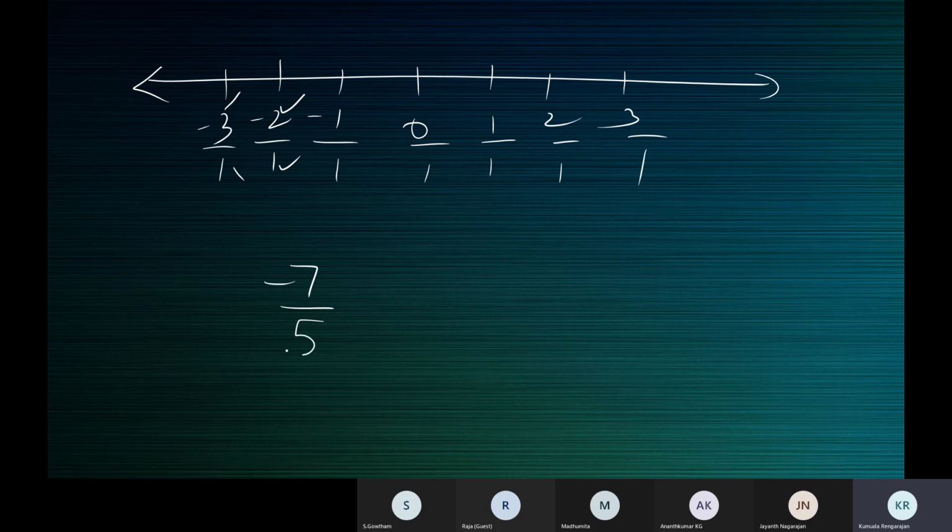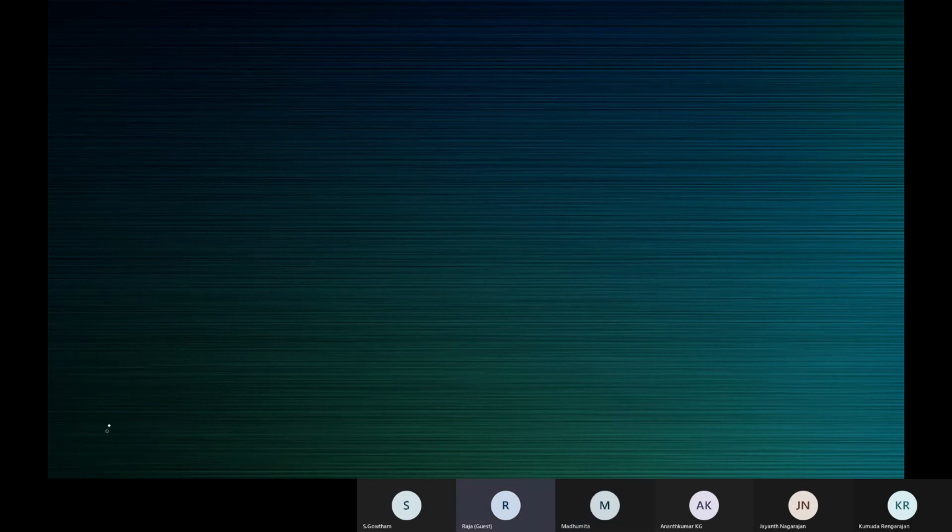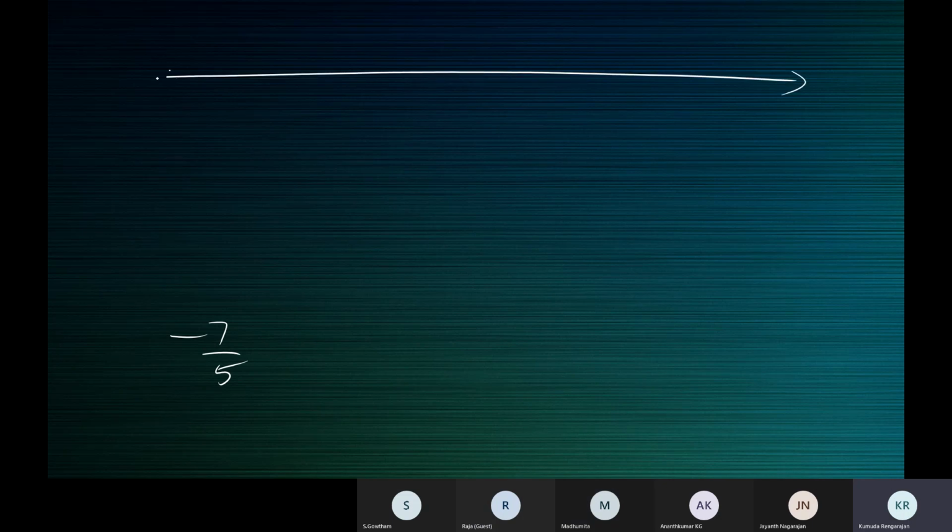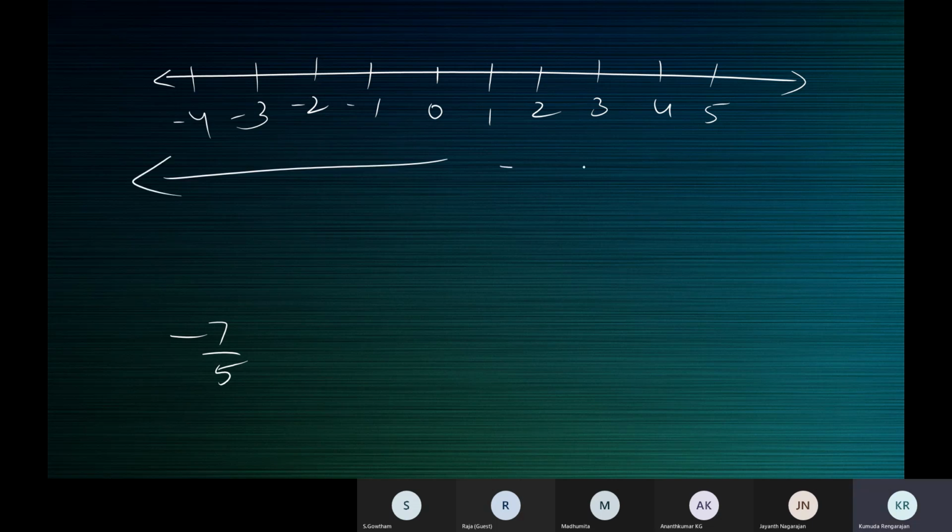Is minus 7 by 5 an integer? No, ma'am. It's a rational number. Children, integers, you should get this figure in your mind. Only what you can see here are integers. It goes on like this and like this. This makes the collection of integers.